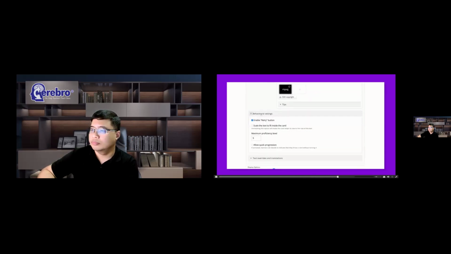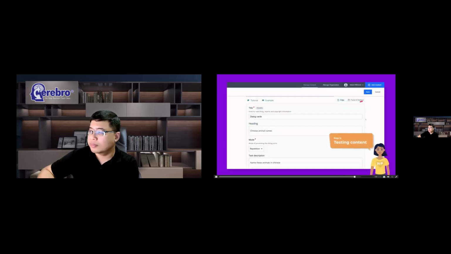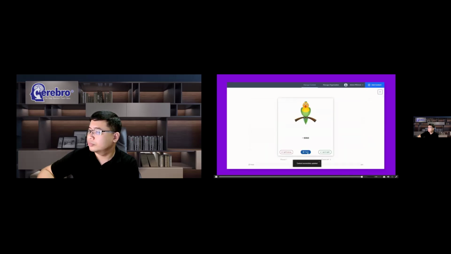You can adjust how dialogue cards should behave. The maximum proficiency level indicates how many times the learner must remember a card before it isn't repeated any longer. This is only affected in the repetition mode. Save and remember to check that the result was as expected.